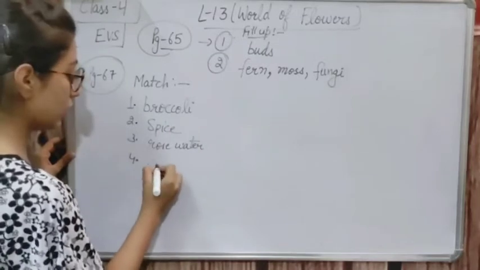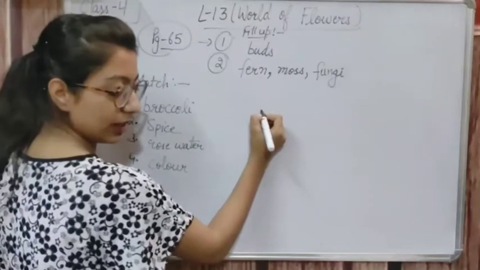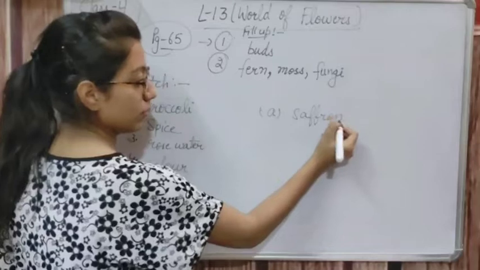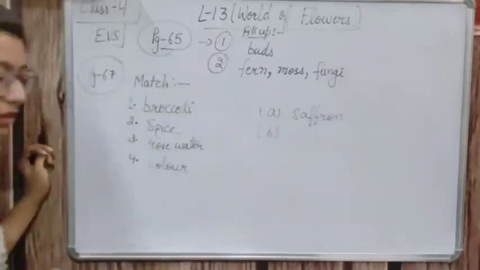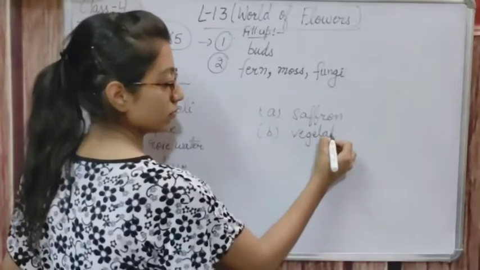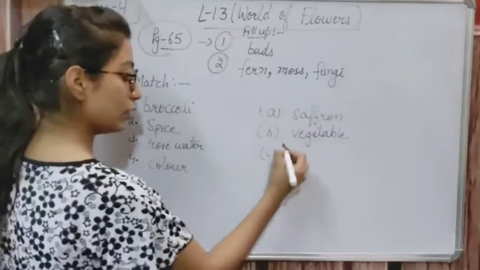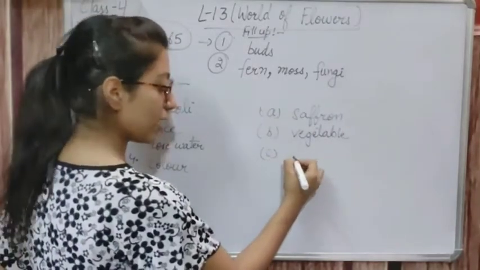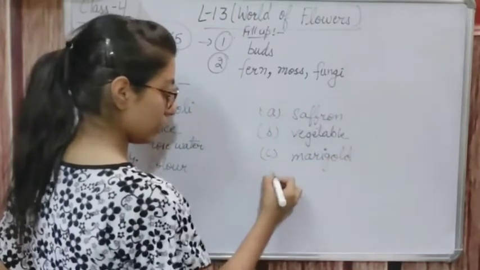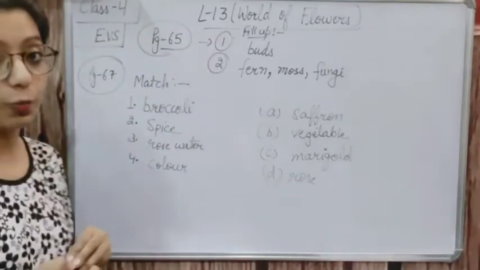Fourth is color. Now on the right hand side, it is written A, saffron. Next is vegetable. Then third, opposite rose water, is marigold. And the last is rose. So this is given to us and we have to match them.